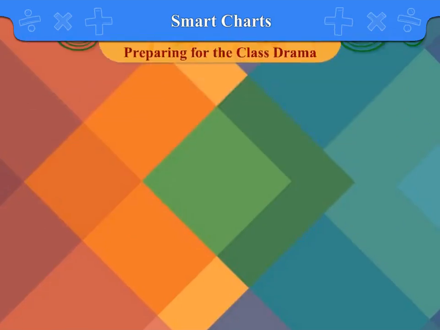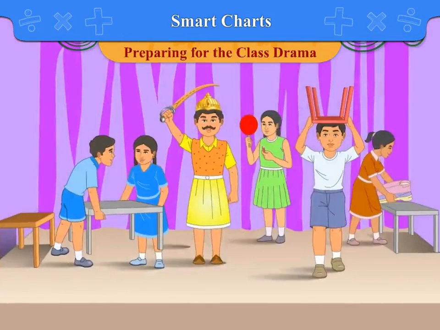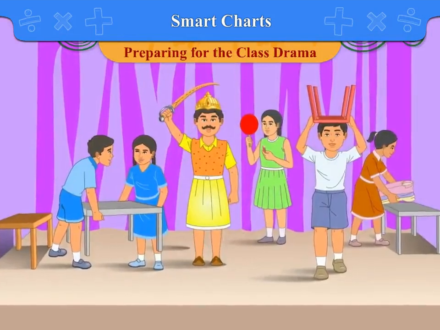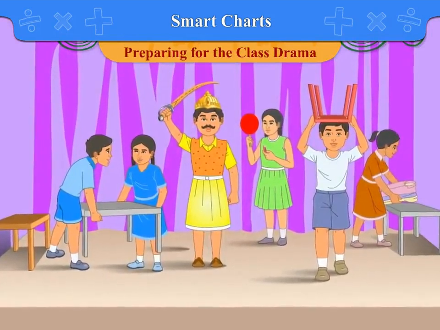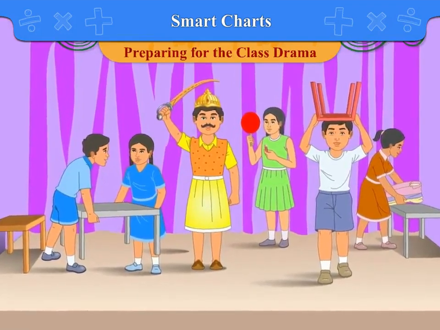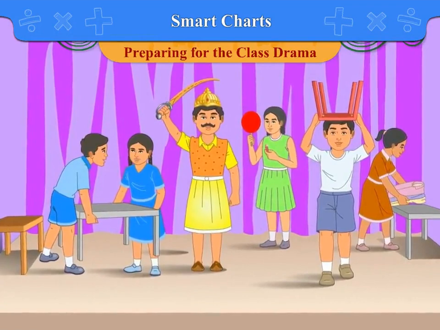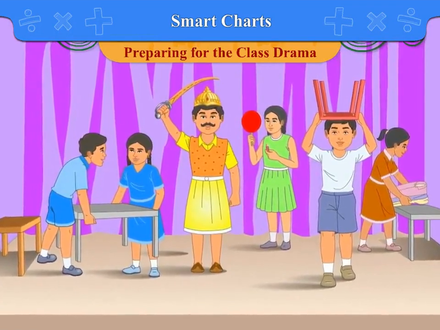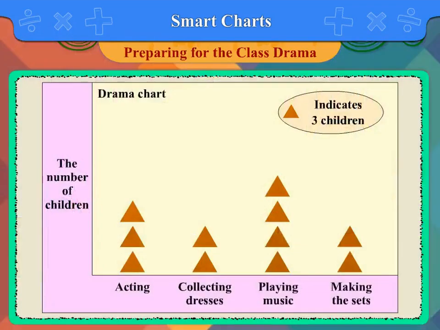Preparing for the class drama. All children of a class are preparing for a drama. Some children are acting. Some are busy collecting the dresses. Some are bringing tables and chairs to make the seats. Here, the symbol triangle is shown, which indicates 3 children. The drama chart is shown here.